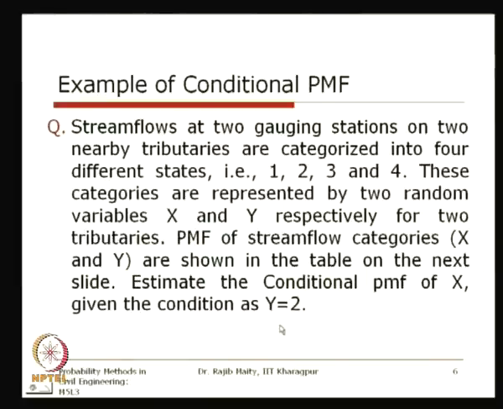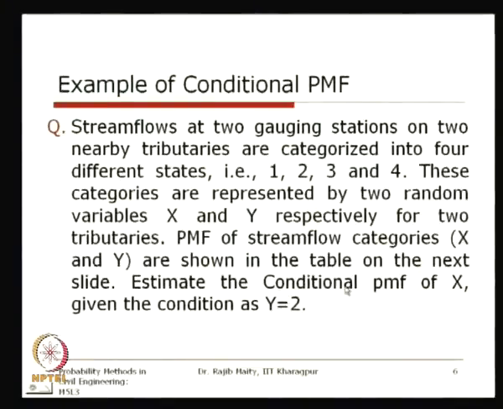Now, for the conditional PMF we are saying that y is equal to 2. Suppose one tributary is accessible and the other is not, for some rare reason. If we know their joint distribution, and we know the status of the stream flow for one station, that it is in category 2, then we can conclude what could be the possible state for the other station.